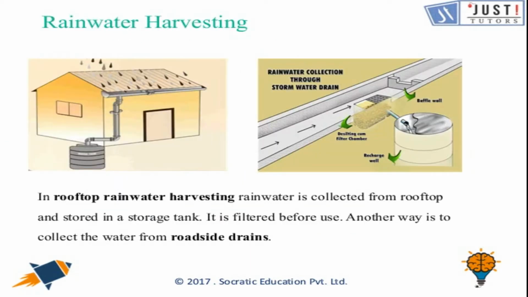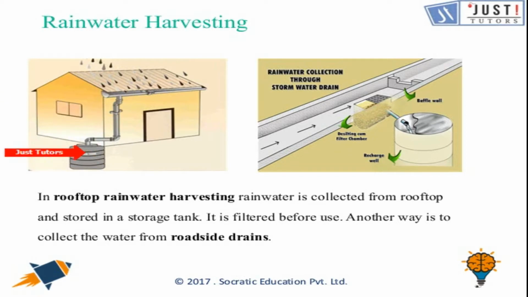Now let's come here. This is how you can save water: rainwater harvesting. You can save rainwater. Look at this picture. This is the rain here. It is getting collected here. Then with the help of this pipe, it will be stored in this tank.